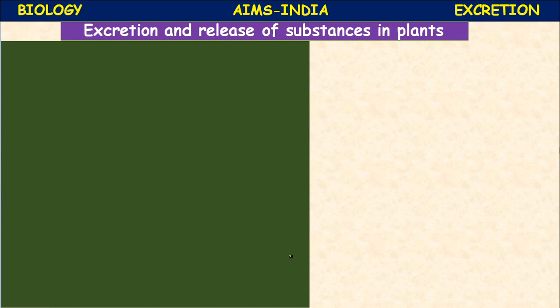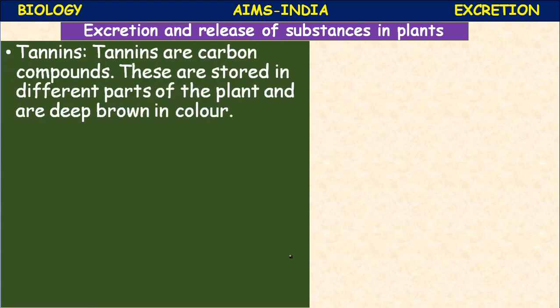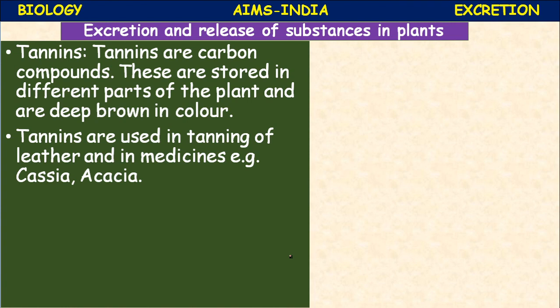Right. Next, tannins. Tannins are carbon compounds. Alkaloids are nitrogenous compounds, but tannins are carbon compounds. These are stored in different parts of the plant and are deep brown in color. Tannins are used in tanning of leather and in medicines. Example, Cassia, acacia, tumma.